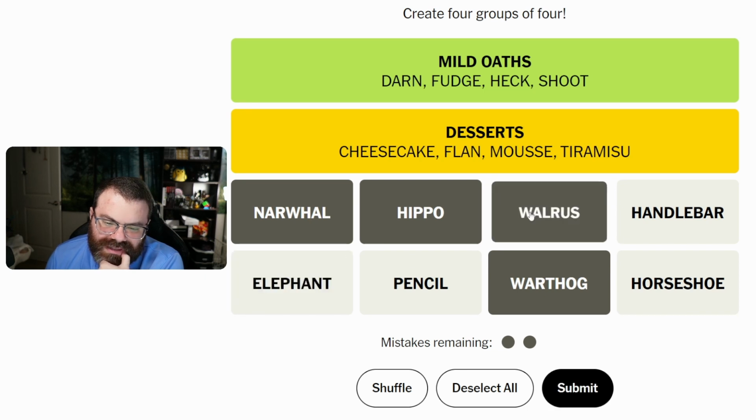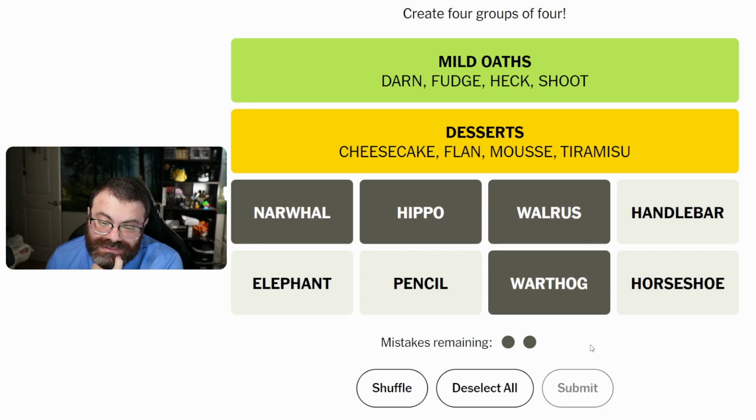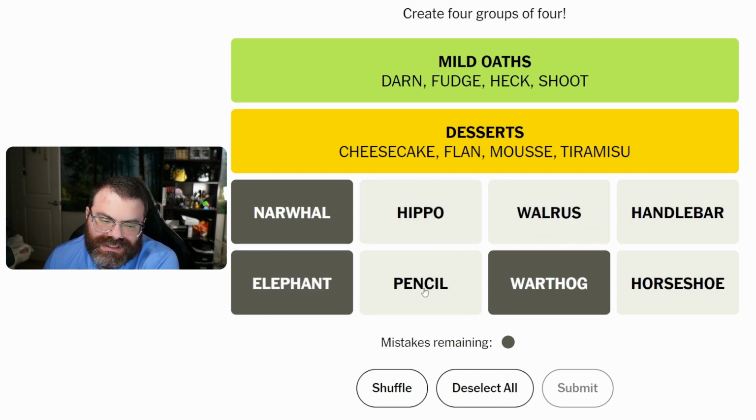Okay, how about we get rid of elephant? We put in walrus because these all like to be in water. Elephants aren't really known for being aquatic, but the walrus, hippo, and narwhal like to be aquatic, and I could see the warthog liking to be aquatic as well. One away still. So that means I need to get rid of hippo or walrus and put in elephant. So elephant does go with these, and then we need hippo or walrus with them.